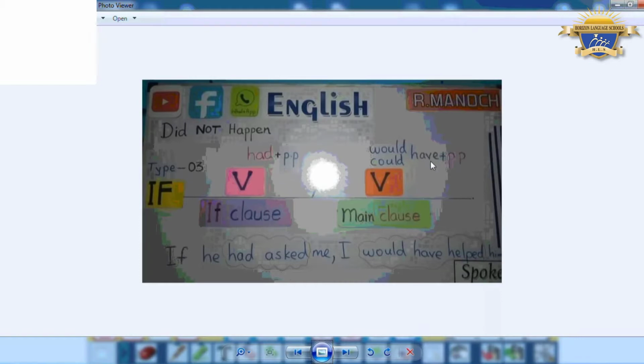So in the third one, I use again the past perfect, not the past simple. And in the main clause, I use would or could have plus past participle, because in the second conditional, I use would or could plus the stem verb, while in this one, I use have plus past participle. Don't forget, this is important. Like this example: if he had asked me, I would have helped him.